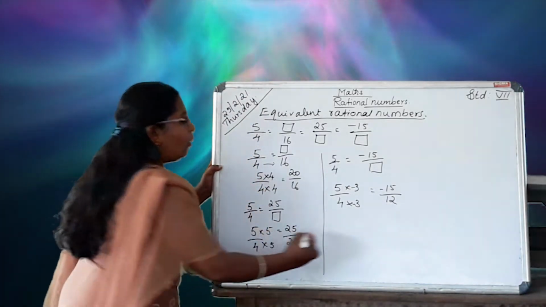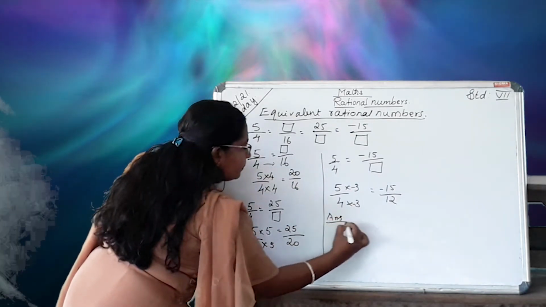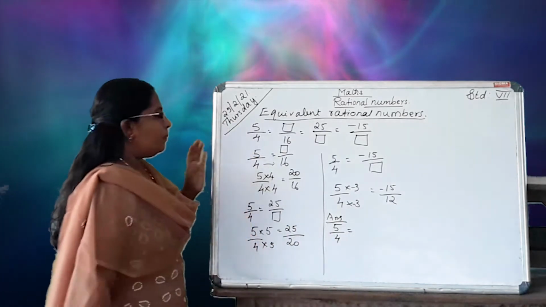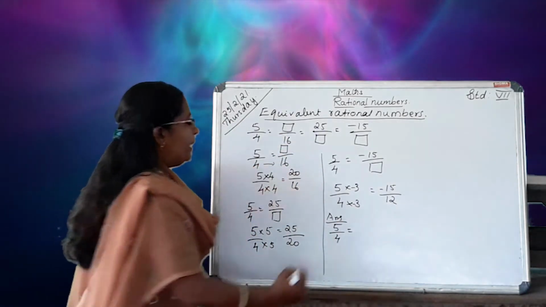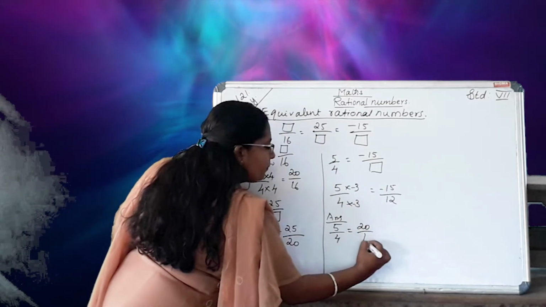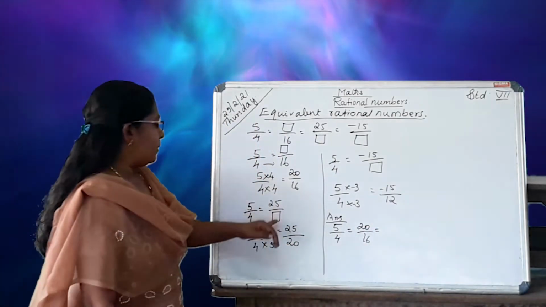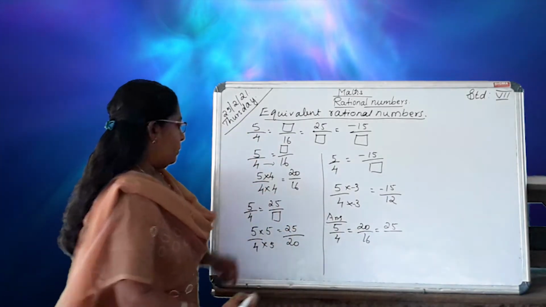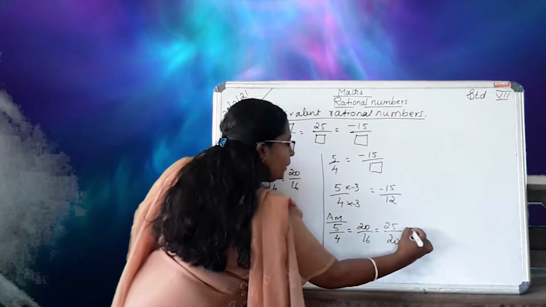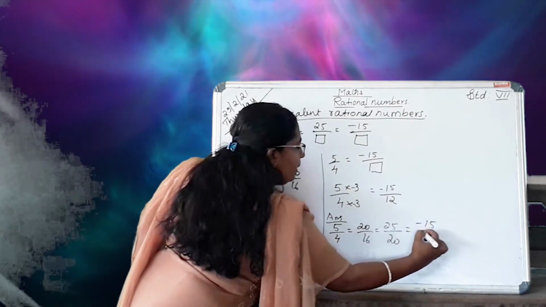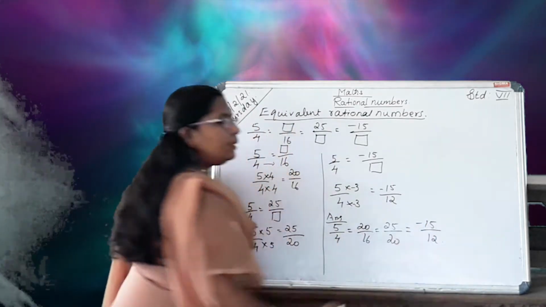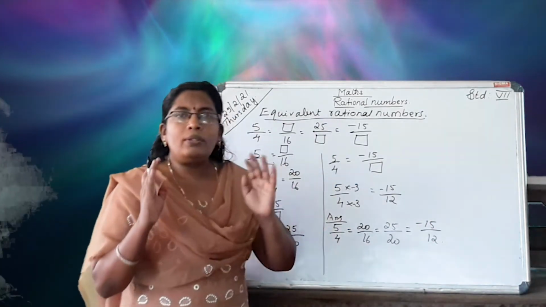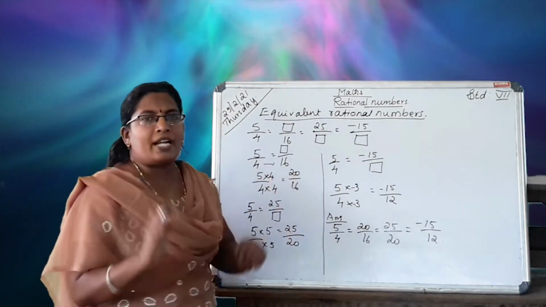Okay. Now, how to write the answer? 5 by 4 equal to how much? 20 by 16 equal to 25 by 20 equal to minus 15 by 12. This is the answer. This is equivalent. When you know the fraction very well, you can do this rational number also.